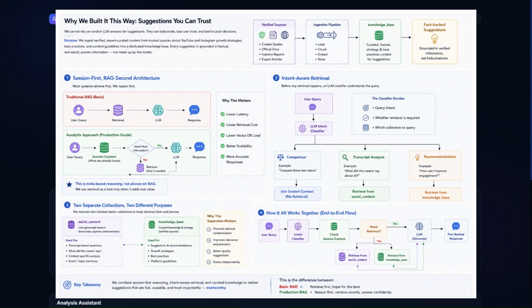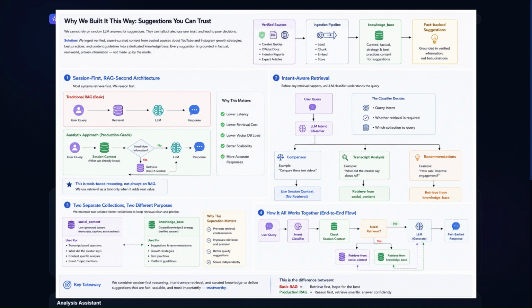And one of the strongest engineering decisions is what we call session first RAG architecture. Most systems take user query as input, do retrieval and generate an answer using LLM. But what we do here is different. We take user query as input, but we go first for session context and then retrieval only if needed, which follows tool-based reasoning instead of integrating RAG directly into the pipeline. This significantly reduces the latency, retrieval cost, and vector DB load. This is where the difference between basic RAG systems and production RAG systems comes in.